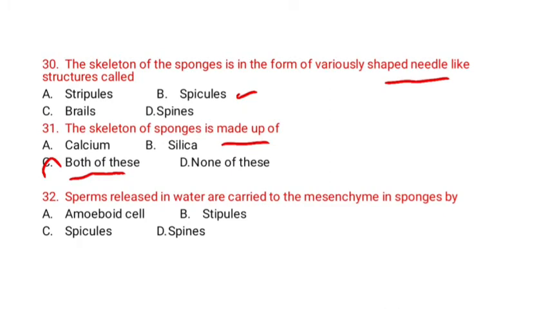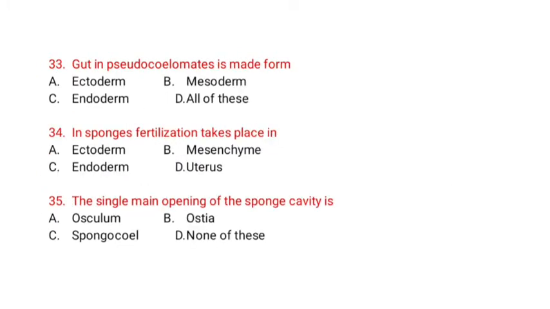Sperms released in water are carried to mesenchyme in sponges by amoeboid cell. Gut in pseudocoelomate is made from ectoderm, mesoderm, endoderm, all of these. Option A is correct. In sponges, fertilization takes place in option B, mesenchyme. Option C is correct. Sponges fertilization takes place in mesenchyme. The single main opening of sponge cavity is osculum.